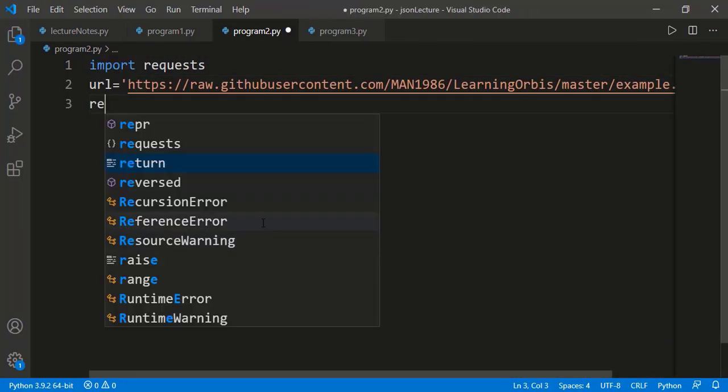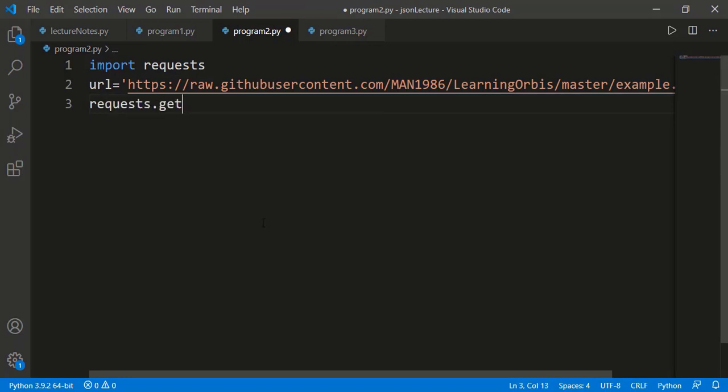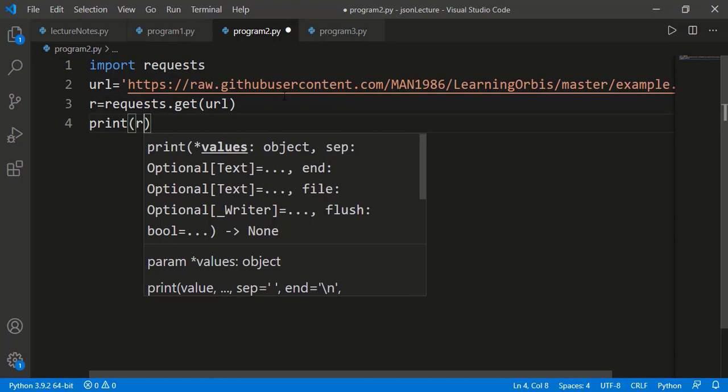In the requests module, we have a method named get. As input argument, we pass the URL. This method will send a request to the specified URL, and in return, the URL will send the data, and we call that the response. Let's save the response in some variable. Let's print what we get as response.